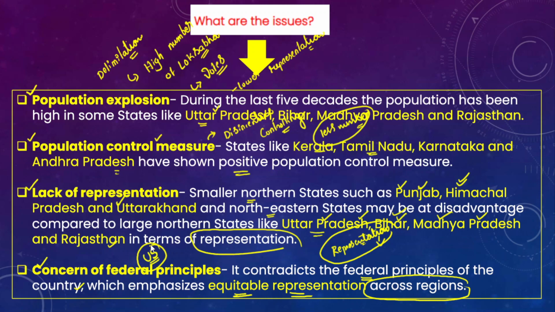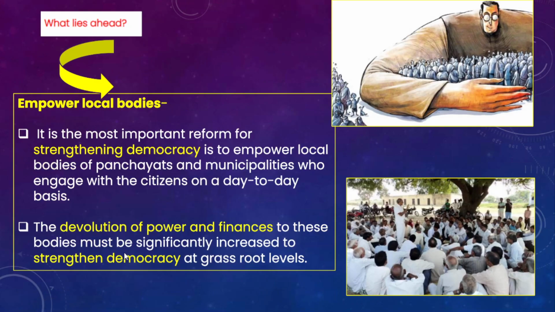In the Indian context, all states will not have equal representation in the Lok Sabha. So it is a concern, or a violation of the federal principles, because all units will not have equal representation in the Lok Sabha. This is also considered another issue with the delimitation exercise.